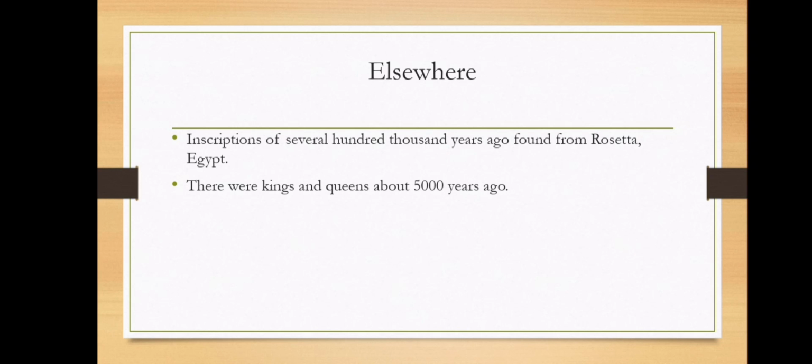And moving to the last point in this chapter, it discusses what was happening elsewhere at this time.